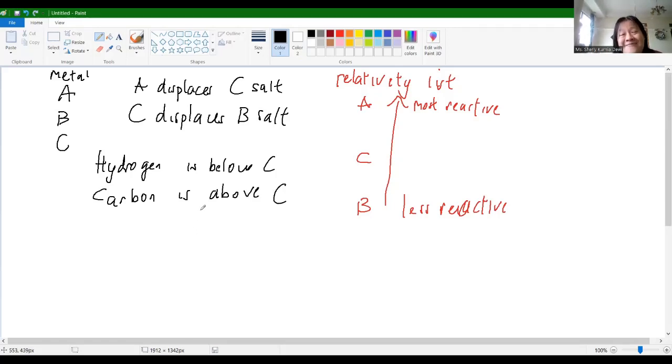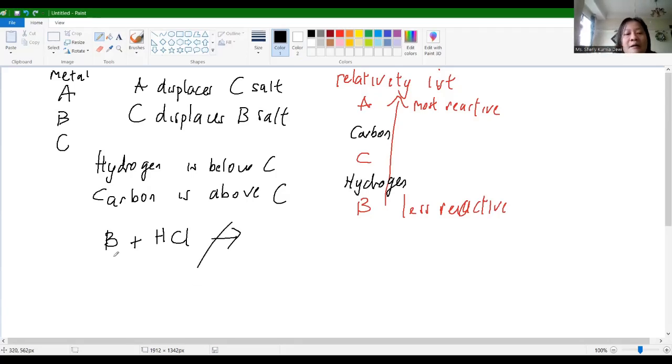How can we do the reactivity series now? Okay, so this one carbon, this one hydrogen. Okay, one more example. If I react B with HCl, will it happen? No, because hydrogen is stronger. Okay, but if I react A with HCl, with hydrochloric acid, will it happen? Yes, for sure. So it will make salt and hydrogen gas. Okay, this is for hydrogen.